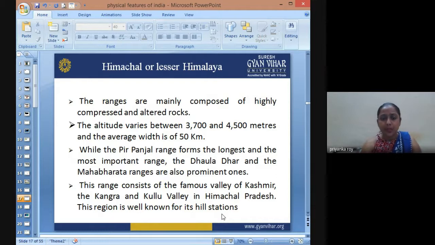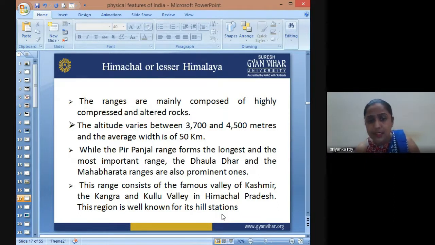The Dhauladhar range also has a lot of glaciers, as well as a lot of perennial rivers coming out of it. The Mahabharat range is also one of those. These three are the prominent ranges in the Lesser Himalayas.